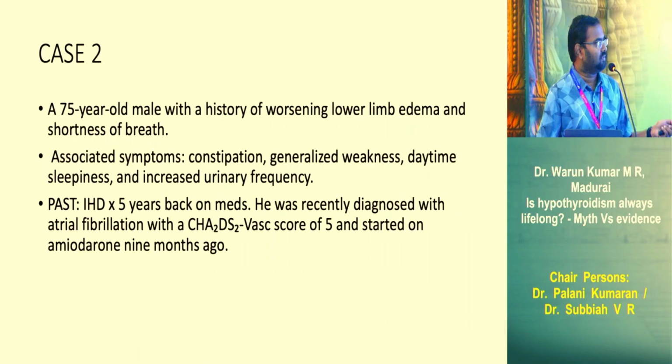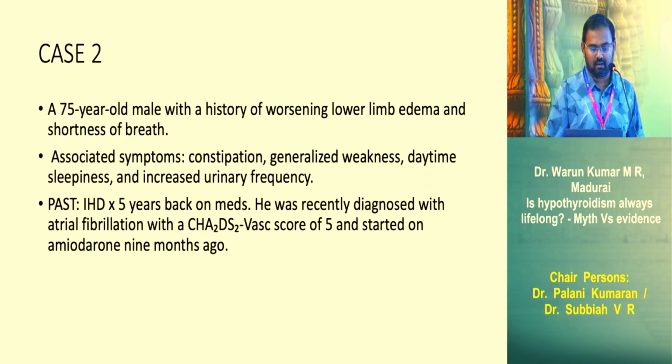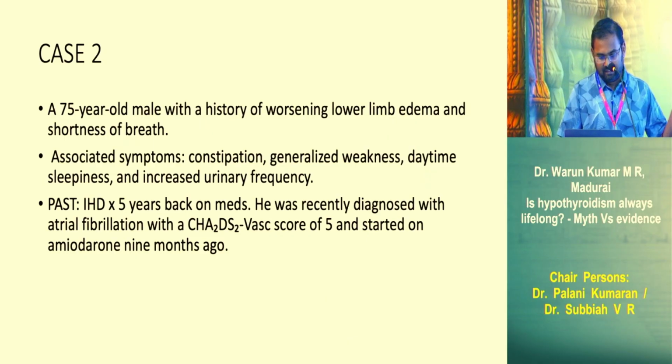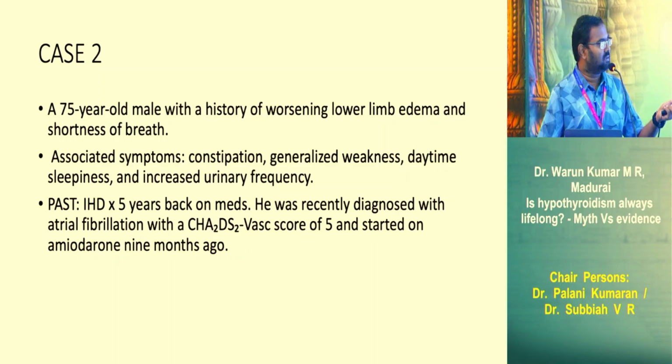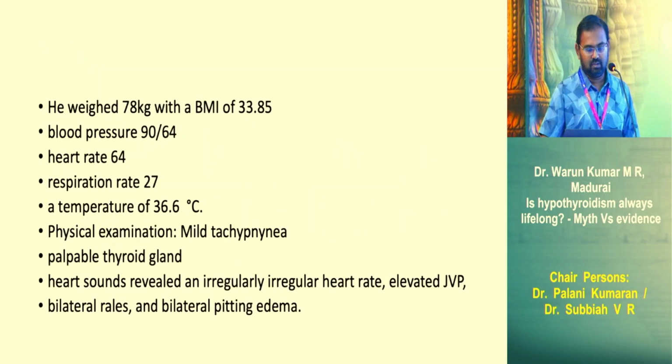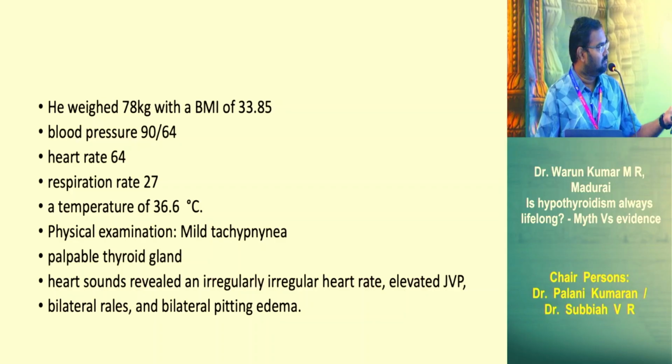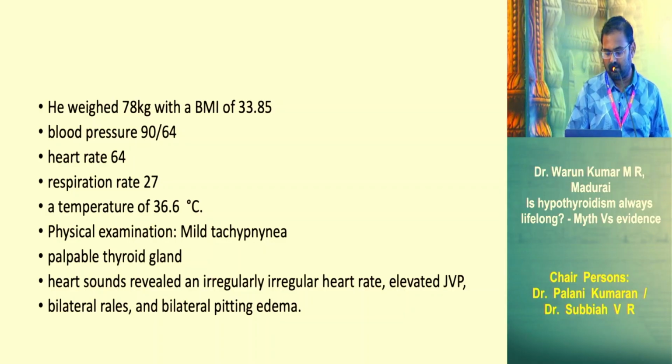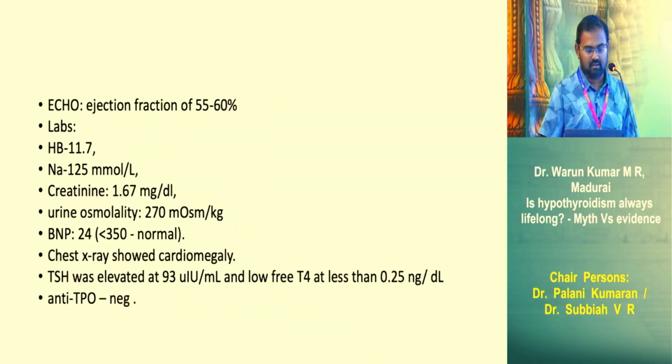And this is the second case, a 75-year-old gentleman who came with worsening limb edema and shortness of breath, and the patient also had constipation, generalized weakness, daytime sleepiness, and increased urinary frequency. Past history: ischemic heart disease for 5 years, and atrial fibrillation diagnosed 2 years back, for which the patient was placed on amiodarone. His weight is 78 kg, BP is on the lower side, there is tachypnea, and there is a palpable thyroid gland. The patient had an irregular heartbeat and an elevated JVP, which again points to congestive cardiac failure.